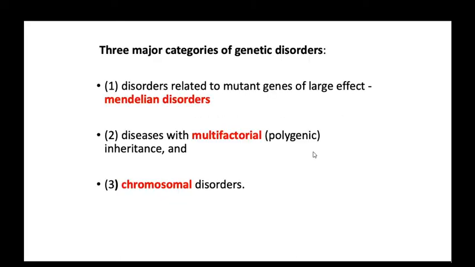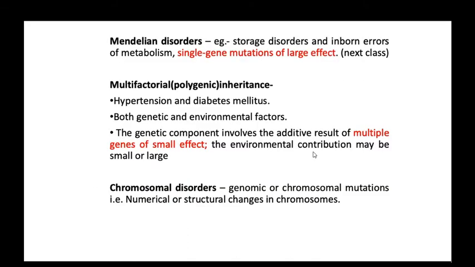There are three major categories of genetic disorders. First, disorders related to mutant genes of large effect, Mendelian disorders. Second, diseases with multifactorial, that is polygenic, inheritance. And third, chromosomal disorders. The Mendelian disorders, for example storage diseases and inborn errors of metabolism, are single gene mutations of large effect; we will read about them in our next class.